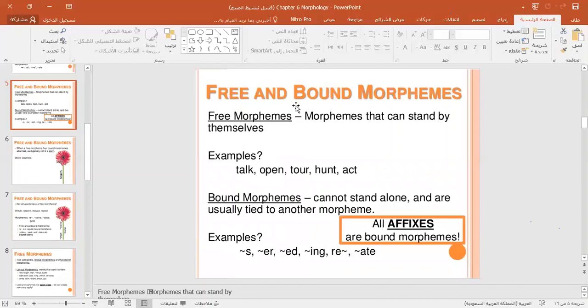Free morphemes and bound morphemes. Morphemes are of 2 types. So a morpheme can be either free or bound. What is the difference between a free morpheme and a bound morpheme? How many types of morphemes do we have? We have 2 types.